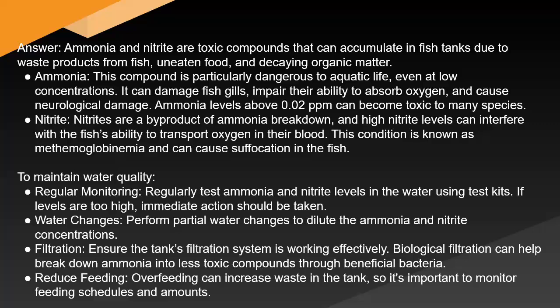Ammonia. This compound is particularly dangerous to aquatic life even at low concentrations. It can damage fish gills, impair their ability to absorb oxygen, and cause neurological damage. Ammonia levels above 0.2 ppm can become toxic to many species. Nitrites are a byproduct of ammonia breakdown, and high nitrite levels can interfere with the fish's ability to transport oxygen in their blood. This condition is known as methemoglobinemia and can cause suffocation in the fish.